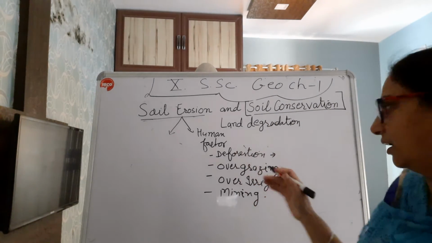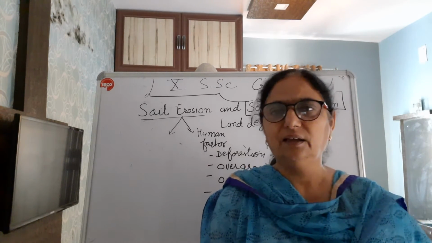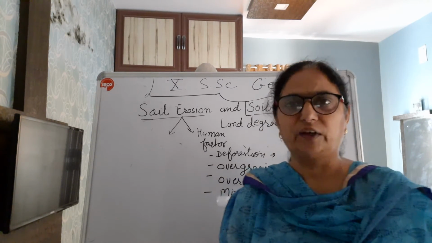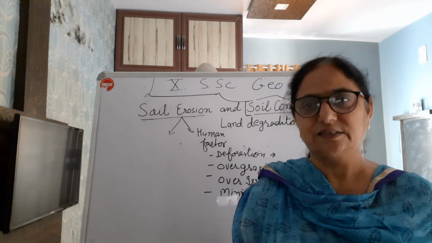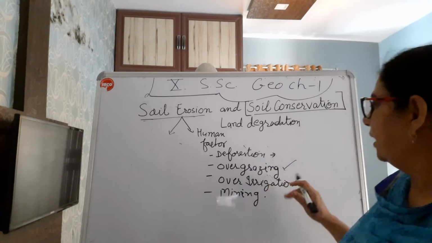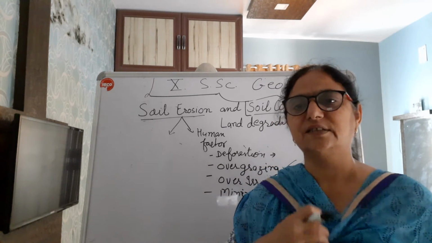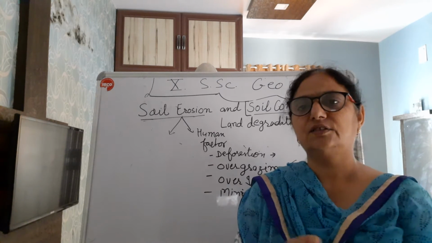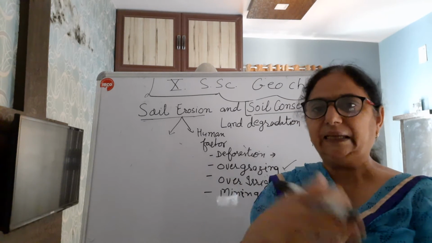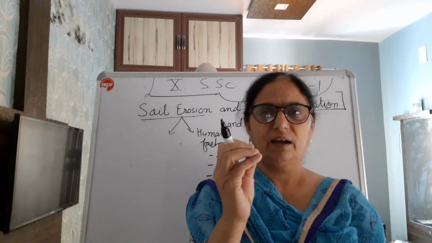Even directly we need that piece of land and wood in the form of furniture, fuel, and other things, etc. And then overgrazing, for example in Rajasthan, where we have scanty rainfall and less vegetation. Due to that, there is overgrazing. You may have seen that the cattle are grazing on clean ground. Even small pieces of grass are there.